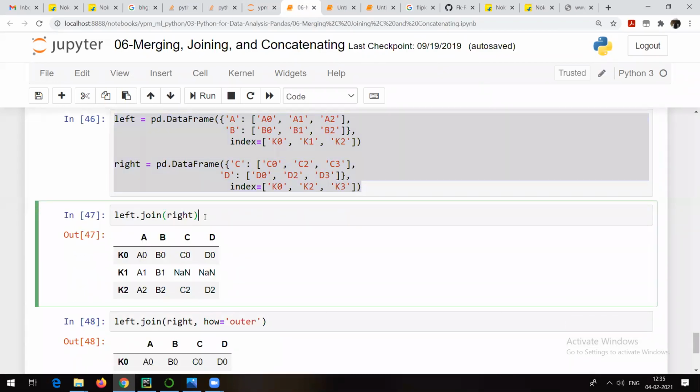Exactly the same thing. Whatever you might have learned about sets, the same concept is applied here. That's why I told you whether it's merging or joining, more or less they are the same. There's only a little bit of difference in terms of indexes. Otherwise, there is no difference between merging and joining. That's why I said many times we make use of joining. So let me show you.